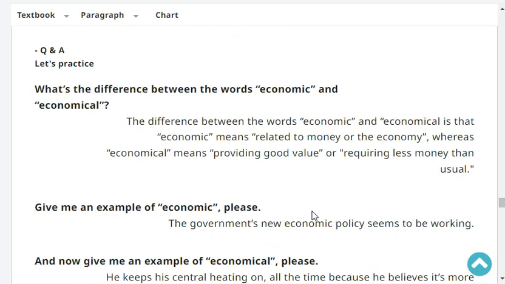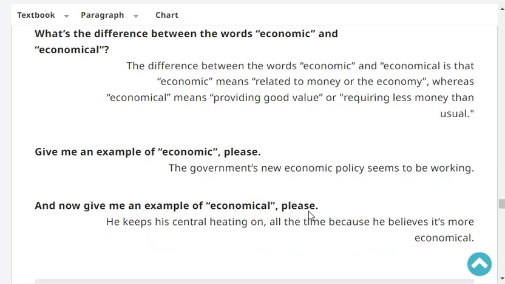Let's practice. What's the difference between the words economic and economical? The difference between the words economic and economical is that economic means related to money or the economy, whereas economical means providing good value or requiring less money than usual.